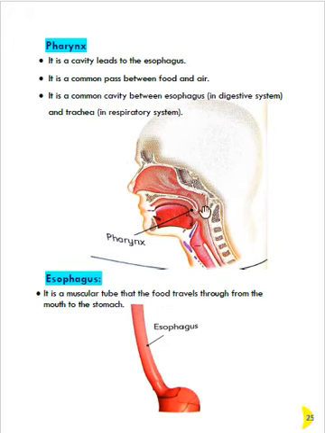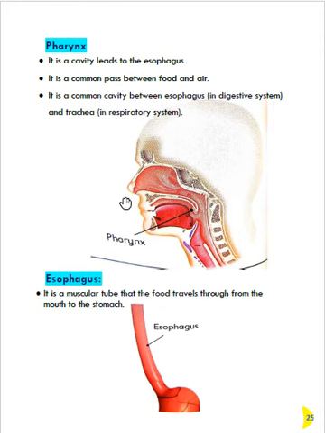Again, the pharynx is a cavity that leads to the esophagus, and I want you to know too that the pharynx is a common cavity between the esophagus and the trachea. Food enters your mouth, to the pharynx, to the esophagus.